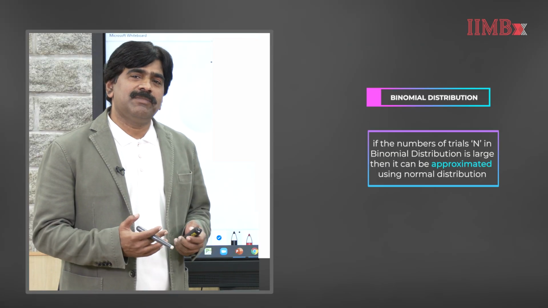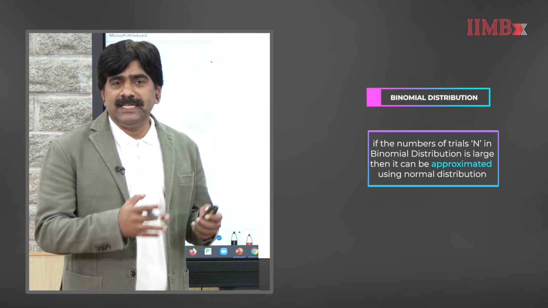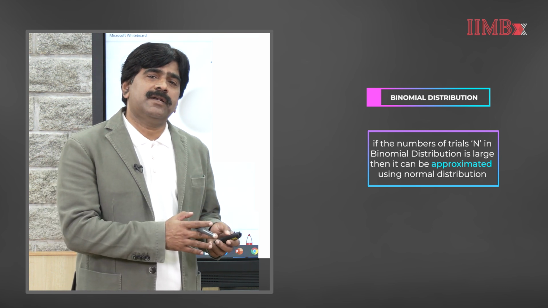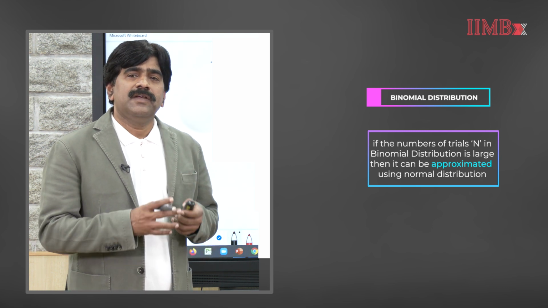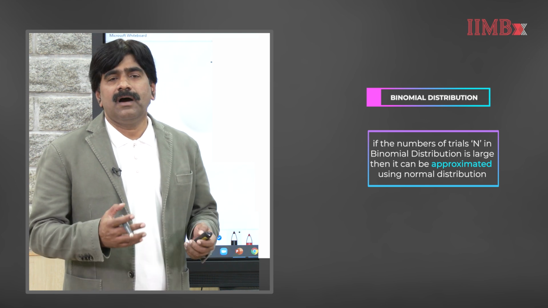There is a relationship between binomial distribution and normal distribution. If the number of trials n in a binomial distribution is large, then it can be approximated by a normal distribution with mean np and variance np times 1 minus p, or npq.